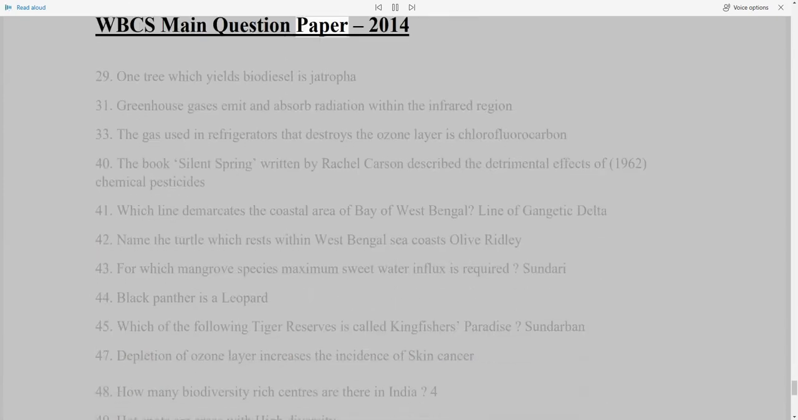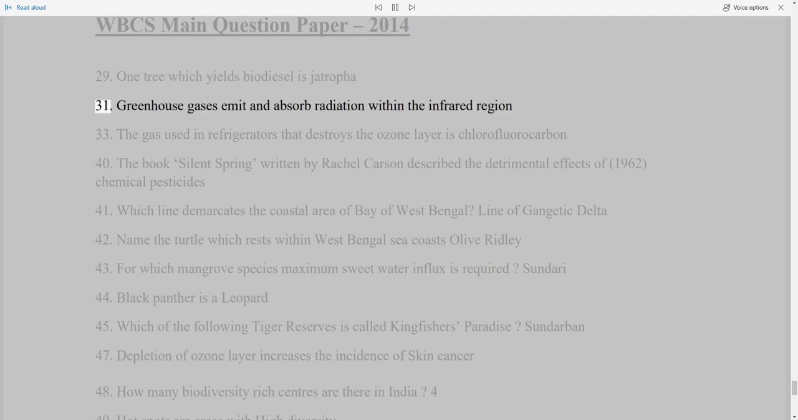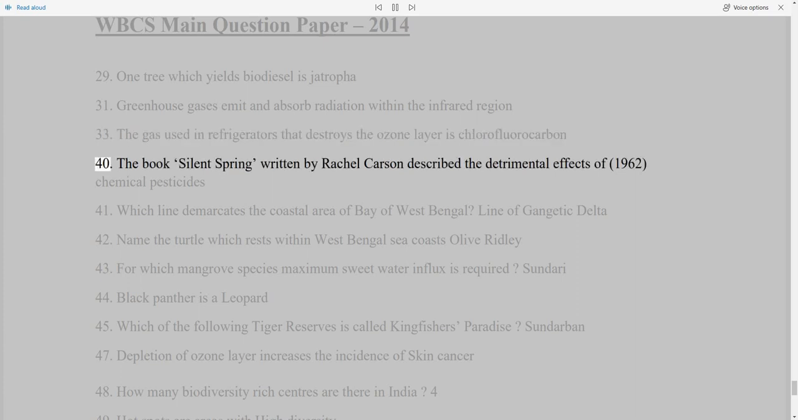WBCS main question paper, 2014. 29. One tree which yields biodiesel is Jatropha. 31. Greenhouse gases emit and absorb radiation within the infrared region. 33. The gas used in refrigerators that destroys the ozone layer is chlorofluorocarbon. 40. The book Silent Spring, written by Rachel Carson in 1962, described the detrimental effects of chemical pesticides.